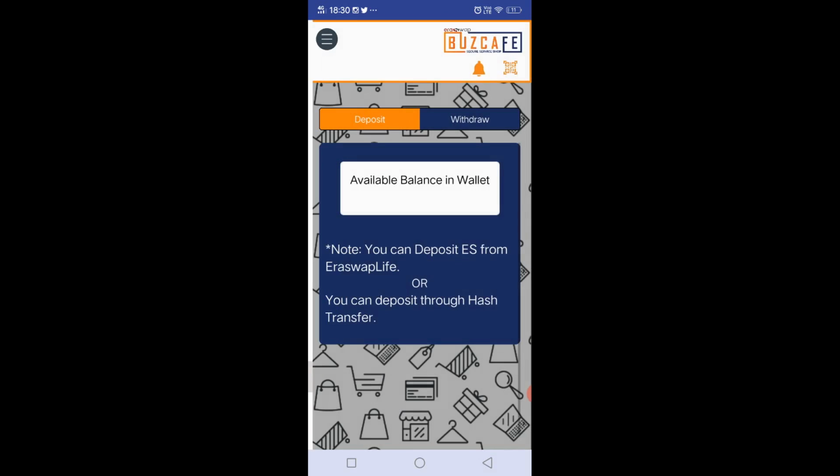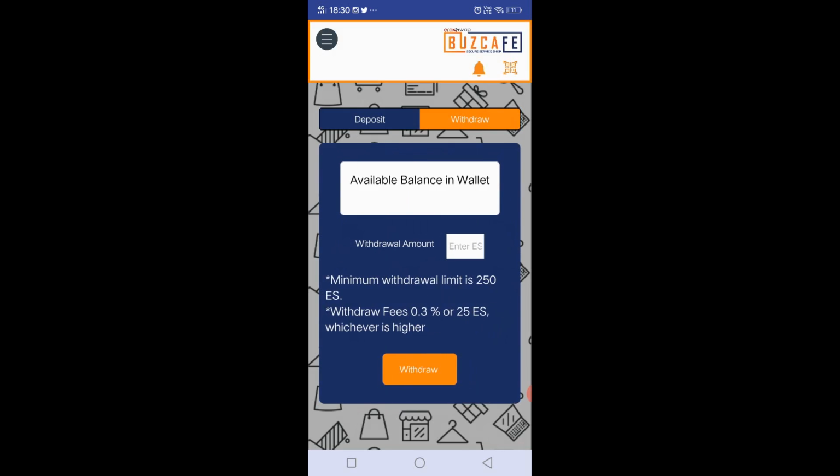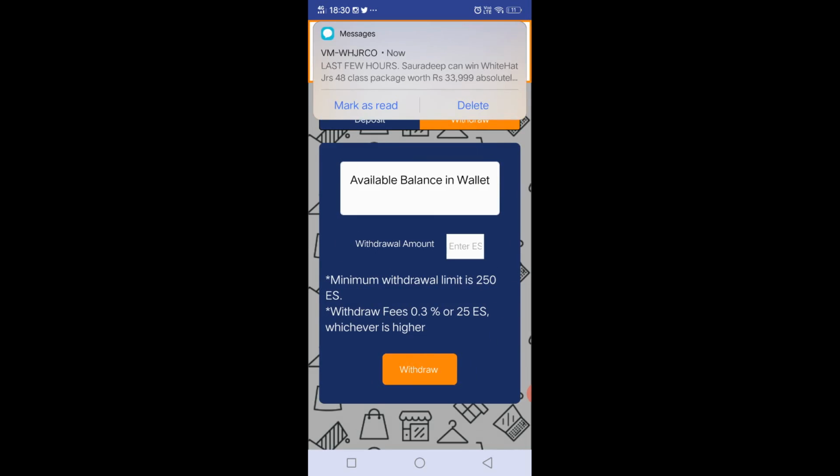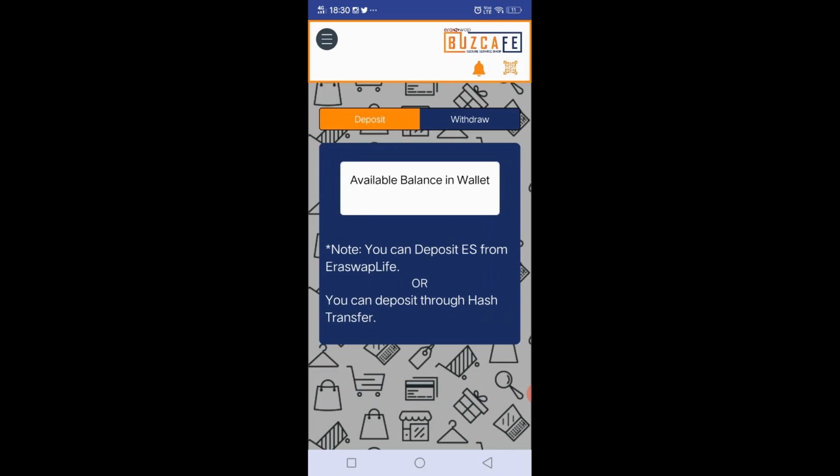You have deposit and withdraw wallet. So here you can enter the ES amount. The minimum withdrawal limit should be more than 250. So you can enter the amount and withdraw it. Deposit, if you want to deposit ES, you can deposit ES from Aerosop Life, or you can deposit through hash transfer.